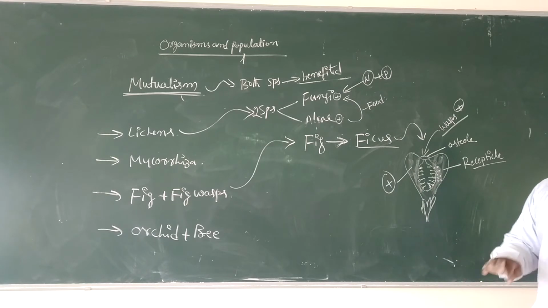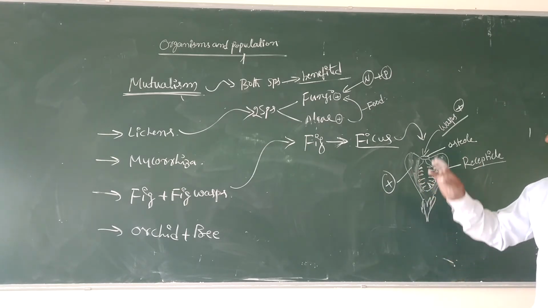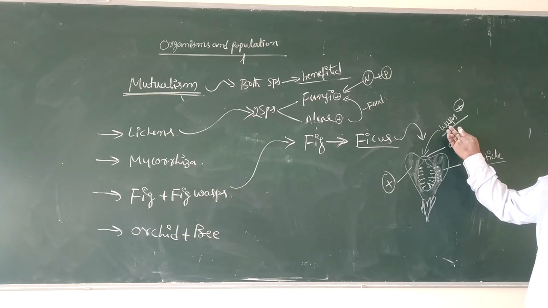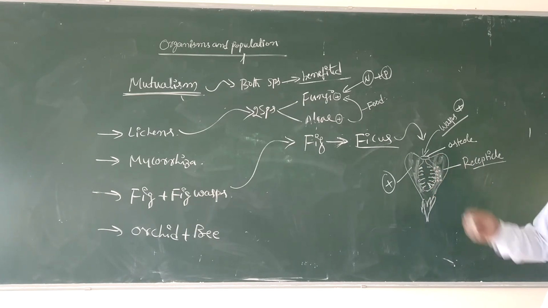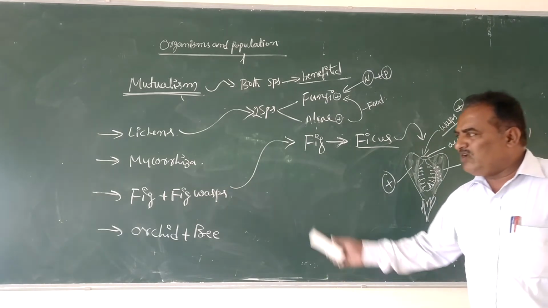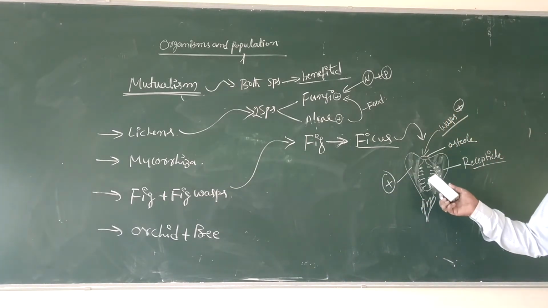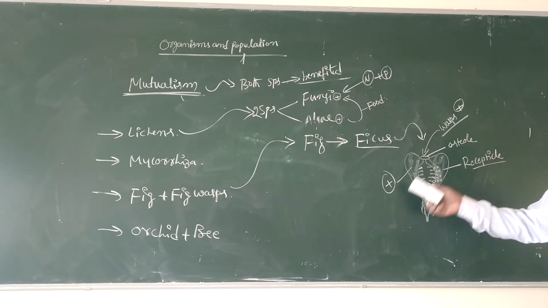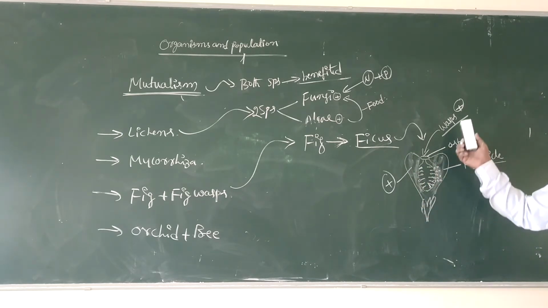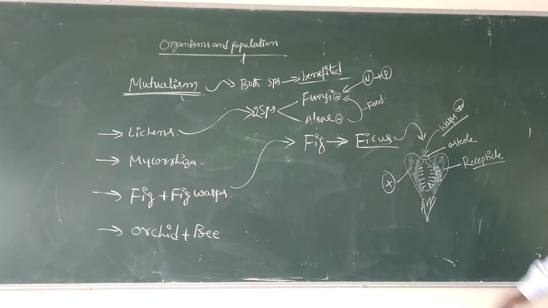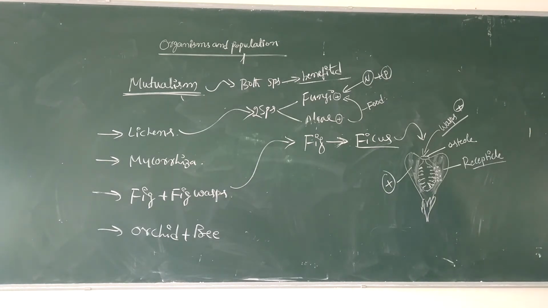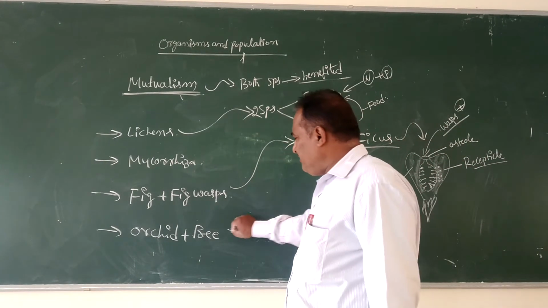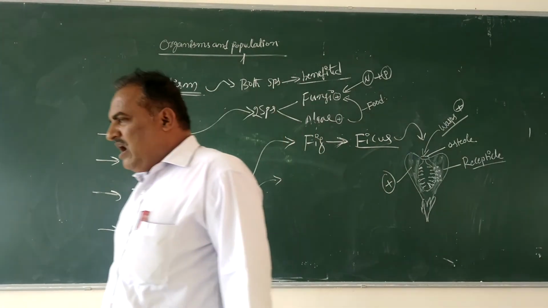Without wasps, the plant body will not be pollinated. The plant benefits from the wasp for the purpose of pollination. Here the wasps benefit by egg laying on the receptacle. This is the association in which both the species, plant species and wasps, meaning insects, are benefited. Therefore, this kind of association comes under mutualism.